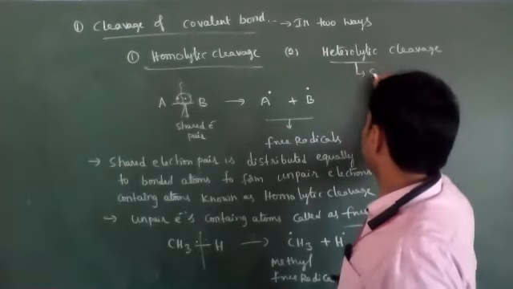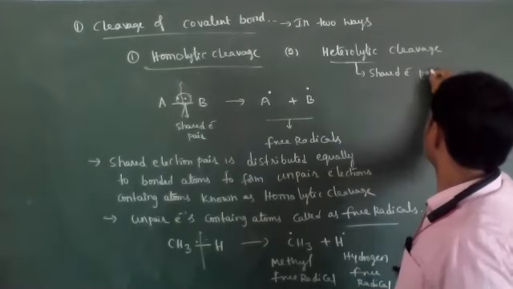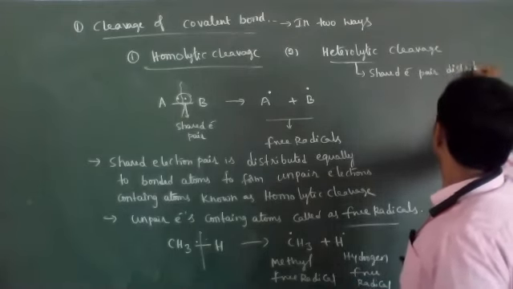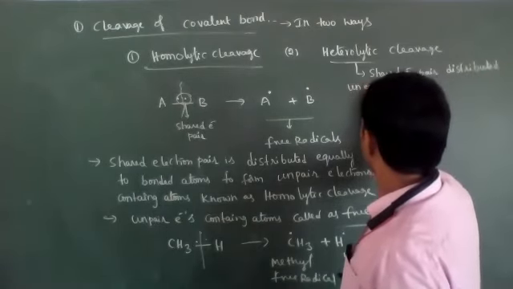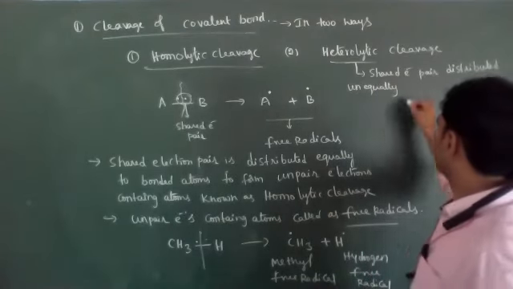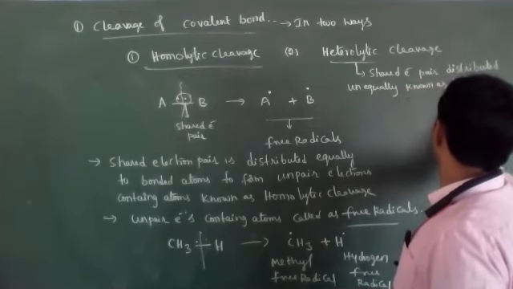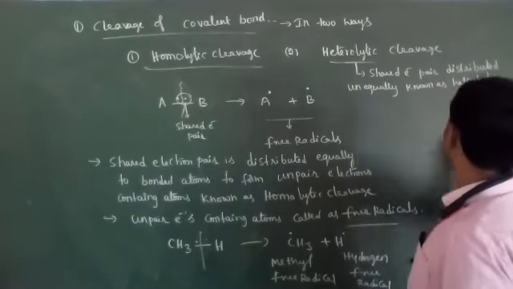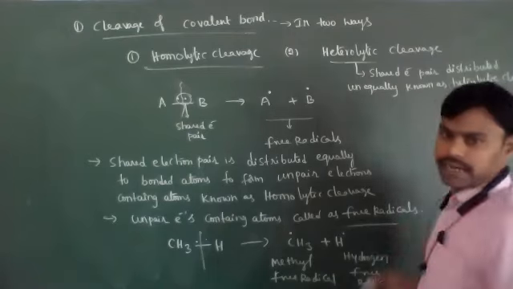Hetero means the shared electron pairs are distributed unequally, and this is known as heterolytic cleavage.